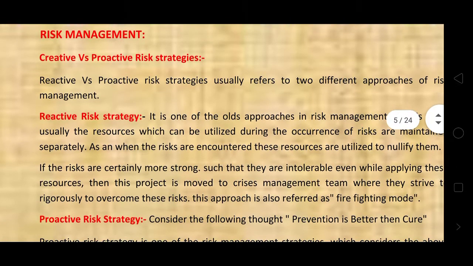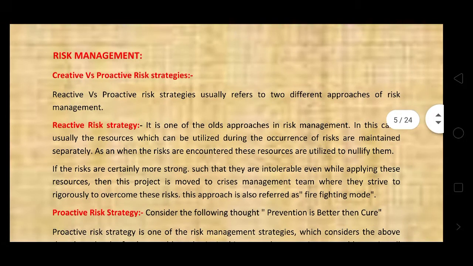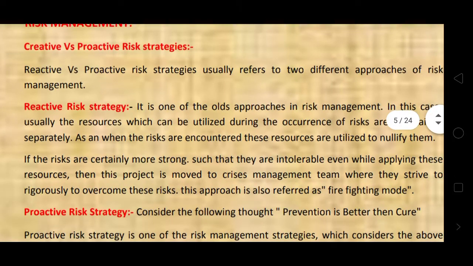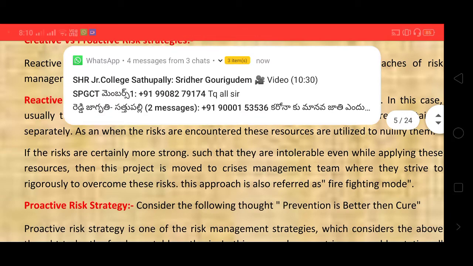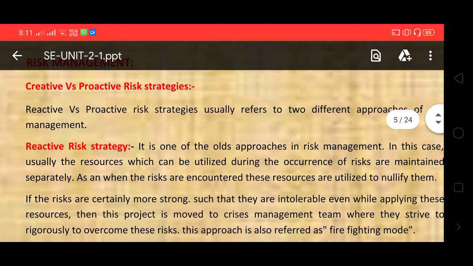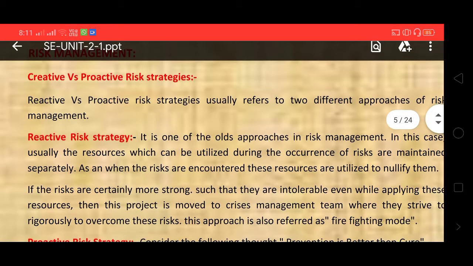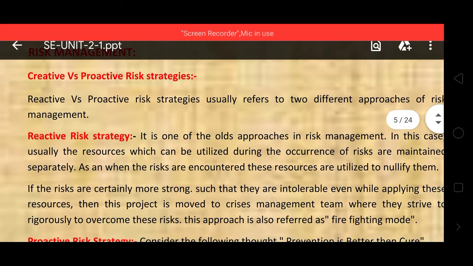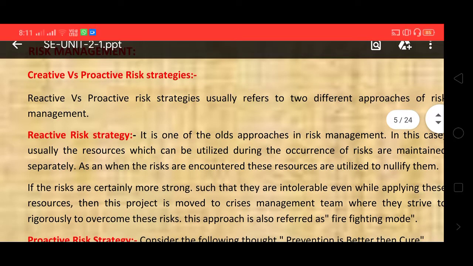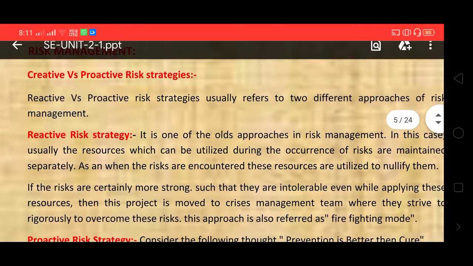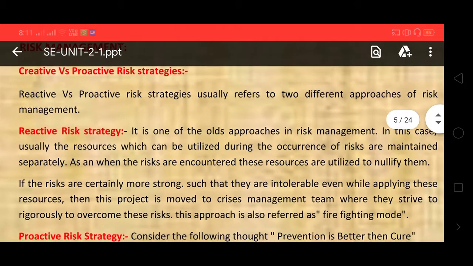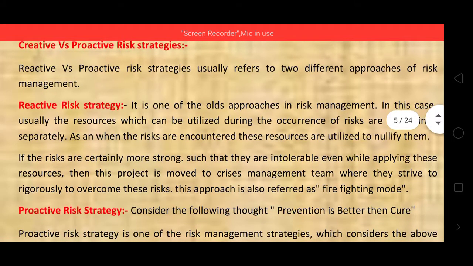Next, risk management. Reactive versus proactive risk strategies usually refer to two different approaches of risk management.